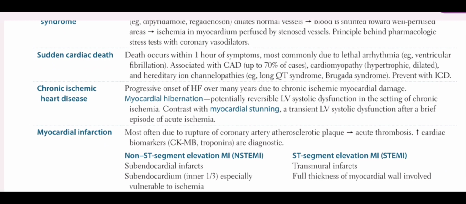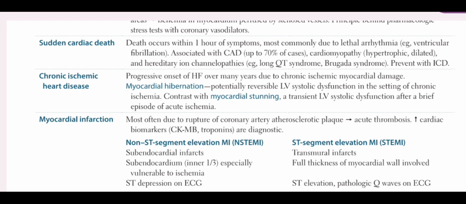Then there is sudden cardiac death. That is, the death occurs within 1 hour of symptoms. It is most commonly due to lethal arrhythmias such as ventricular fibrillation. It is associated with coronary artery disease in more than 70% of the cases. However, cardiomyopathy such as hypertrophic or dilated cardiomyopathy and hereditary ion channelopathies such as long QT syndrome and Brugada syndrome are also well-known risk factors of sudden cardiac death. It can be prevented with implantable cardiac defibrillators.